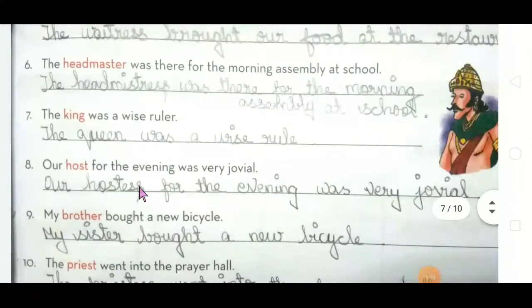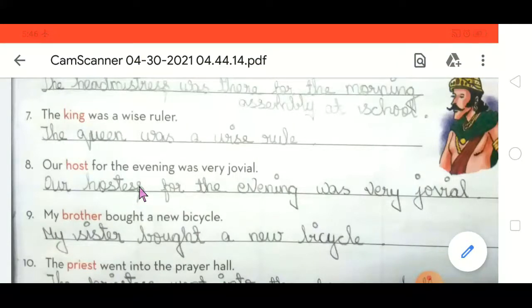Our host for the evening was very jovial. Hostess. Our hostess, what is it? Our hostess for the evening was very jovial. Jovial, matlab? Without being strict, being jolly, making comedies, fun, talking nicely. That type of person is called jovial.